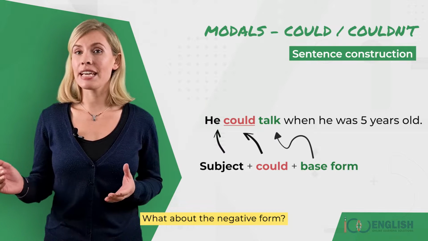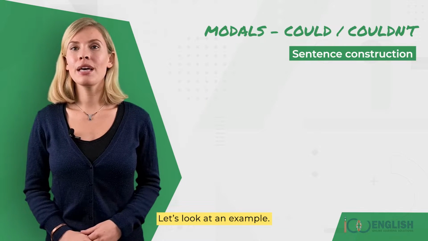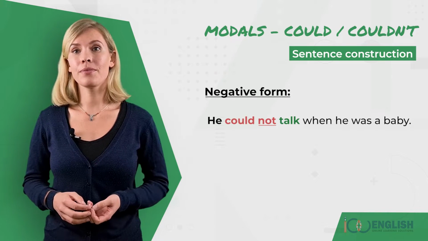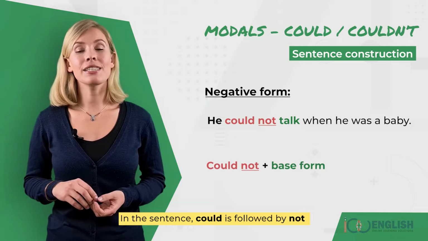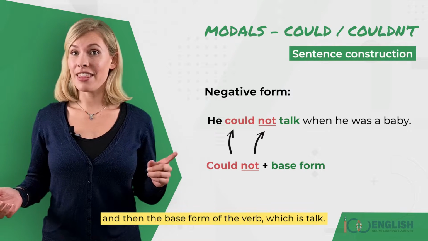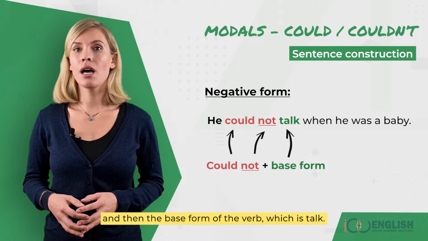What about the negative form? Let's look at an example. He could not talk when he was a baby. In this sentence, could is followed by not, and then the base form of the verb, which is talk.